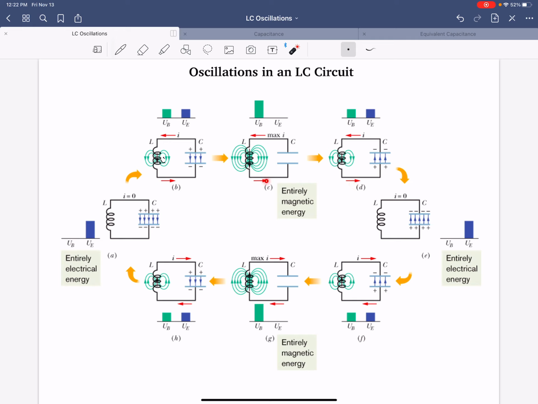It was maximum here, it's decreasing, and now it's zero over here. Okay? So there's no induced field in the inductor over here. All of that energy is in the capacitor in picture E. Okay? And now what happens to the charges? What happens to the current?